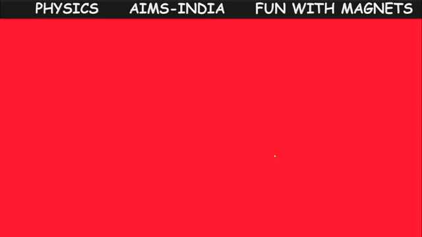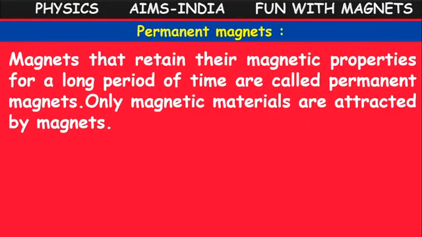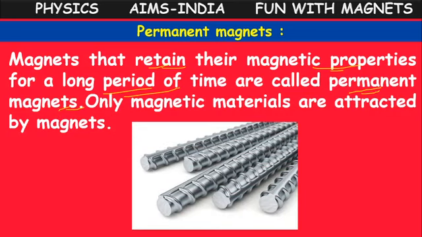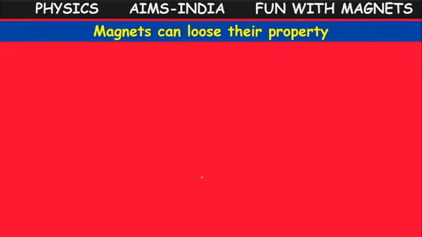It is a temporary magnet. Next, permanent magnets retain magnetic property for a long period of time, for many years. That is called a permanent magnet, made of steel. Steel is mainly used for making permanent magnets.